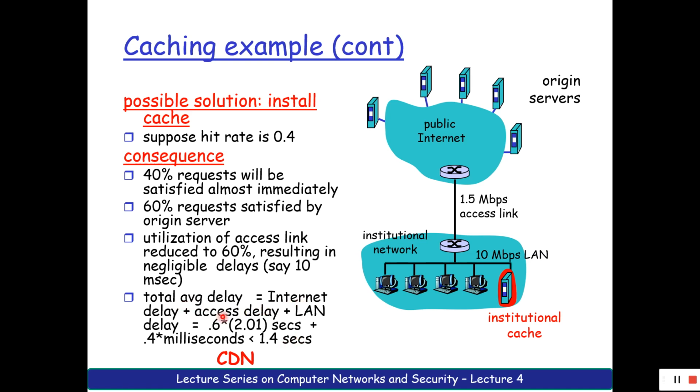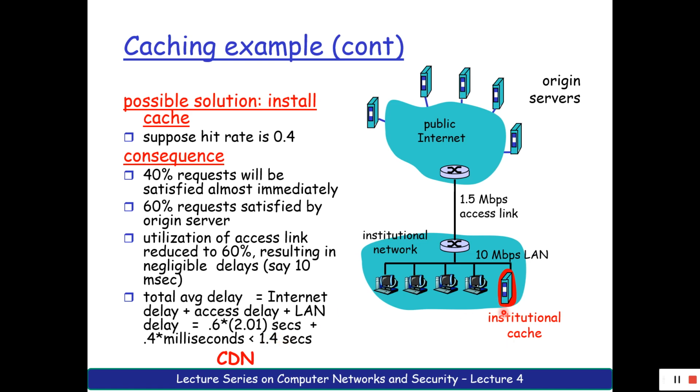By saying that you have an internet delay over here, you have certain access delay and LAN delays. If you just mix them, it is more than enough. So by placing a web cache, I can utilize this particular network present over here and give less load onto my access link and serve it in the nearest possible way, which will save my time from 1 minute to 1.4 seconds, which is a drastic change and is quite helpful.